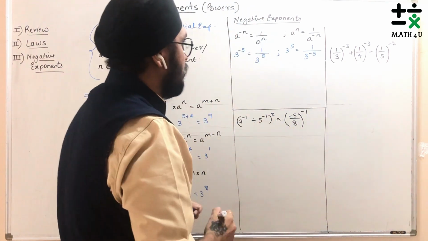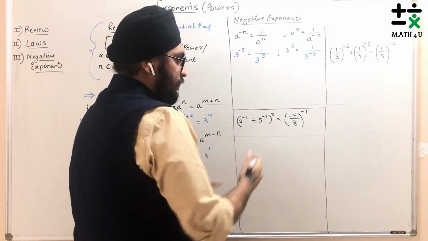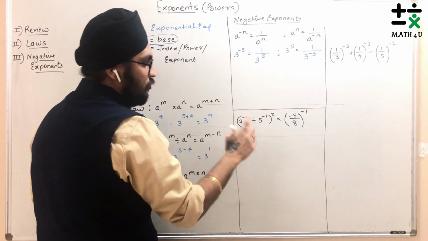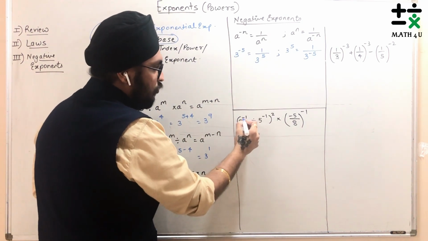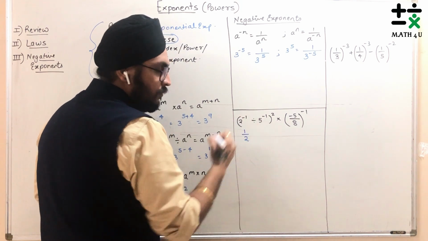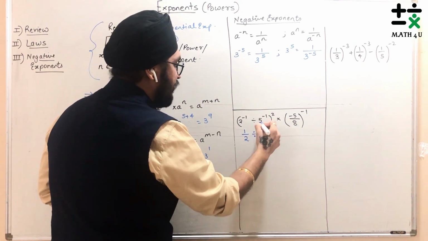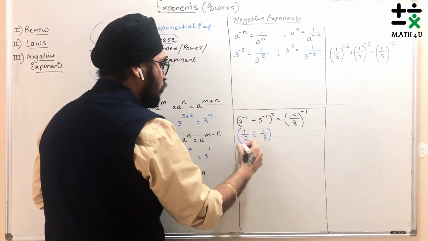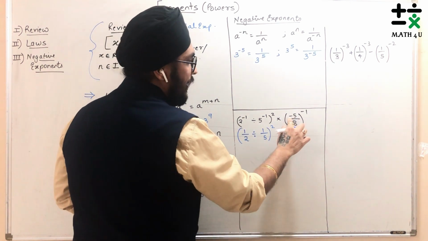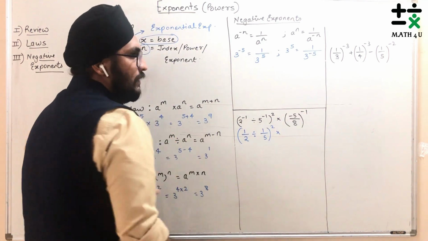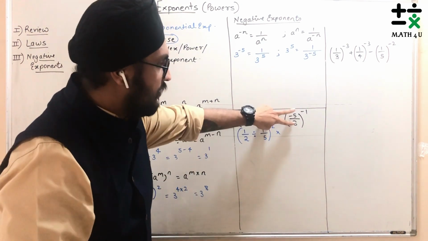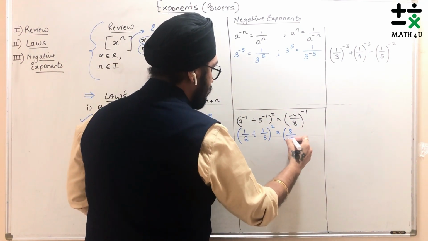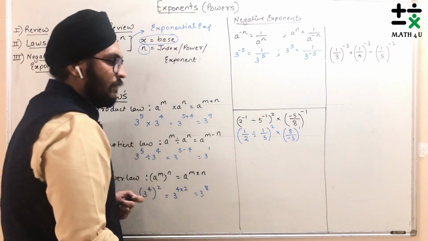Let's start. Suppose I will solve this one first, an easy one. Suppose 2 raised to minus 1 is given, so I am solving it step by step. So 2 raised to minus 1 will be nothing but 1 upon 2, correct? Divided by 5 raised to minus 1, that is 1 upon 5, correct? And this is nothing but the whole square into minus 5 upon 8 raised to minus 1. If you want to make the power here positive, just take the reciprocal of it, that is 8 upon minus 5 the whole raised to 1, correct?